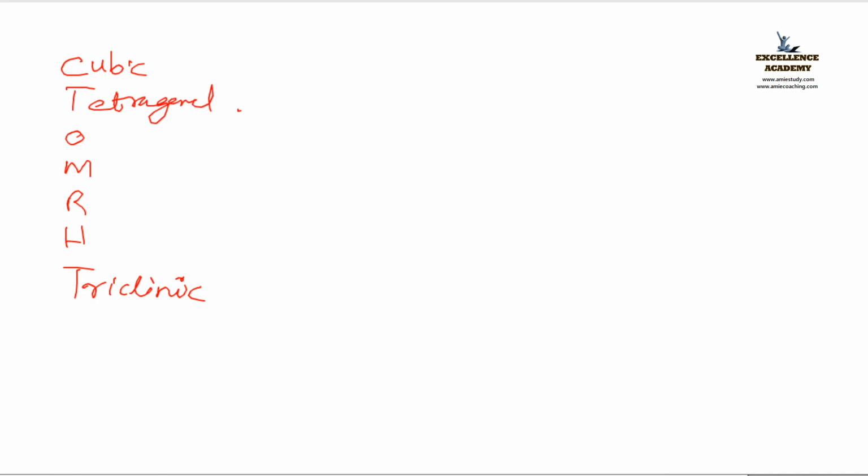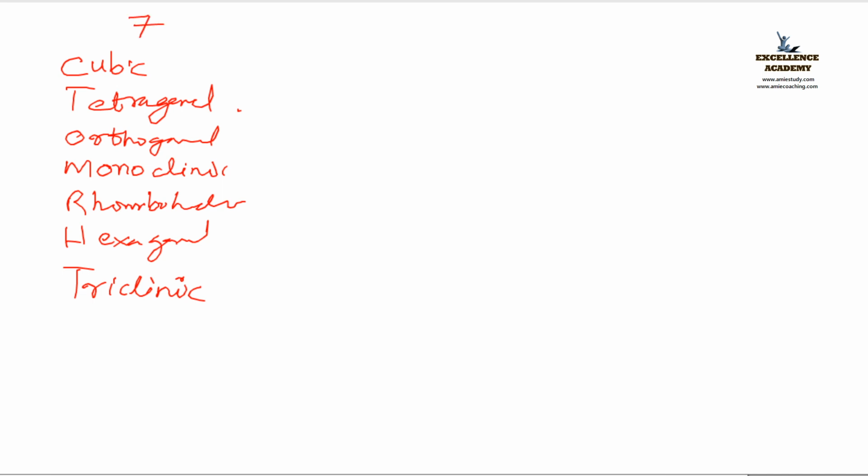Then O. Yes, orthogonal. Then from here, yes, monoclinic. Next is R. Yes, rhombohedral. Next is, yes, hexagonal. So all of you learned the names of the 7 crystal systems.